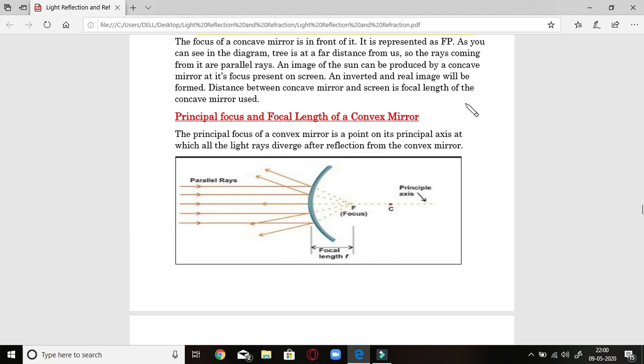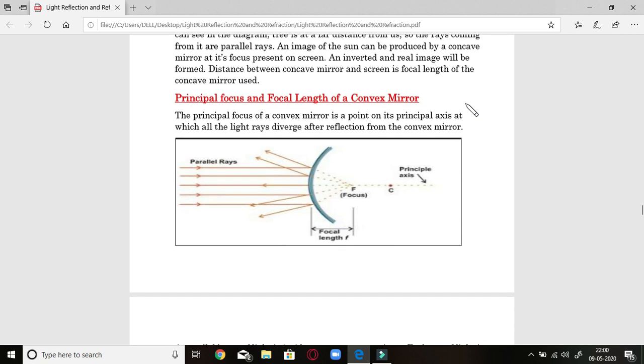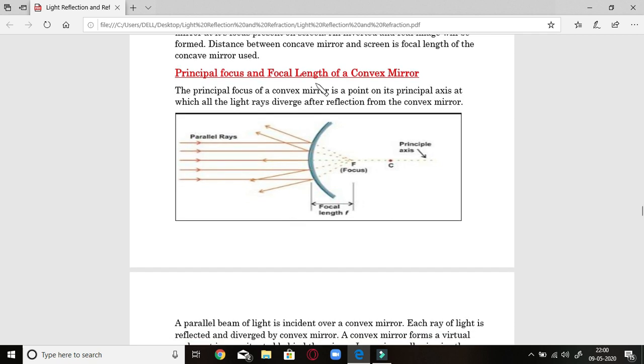Now next one is principal focus and focal length of a convex mirror. Here this is a convex mirror where the reflecting surface is a bulging out surface. Parallel rays are coming, they are striking the surface and will diverge out. These rays are diverging.